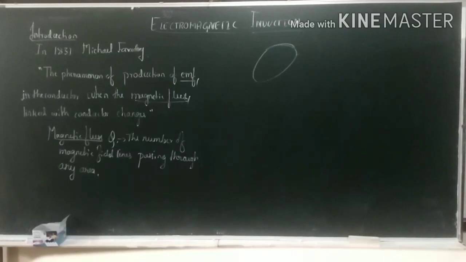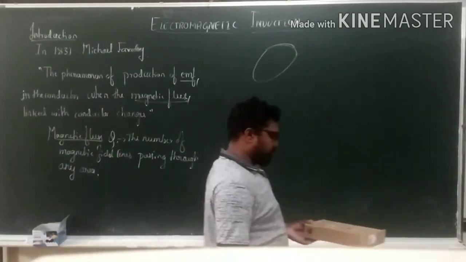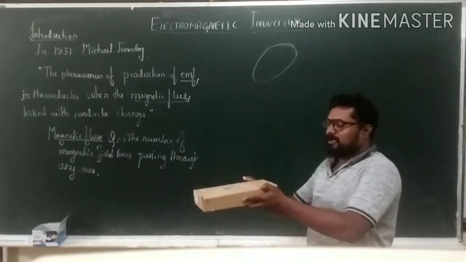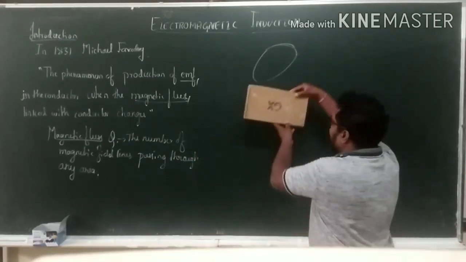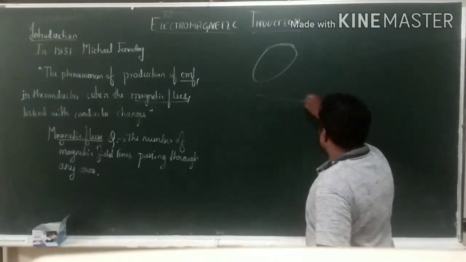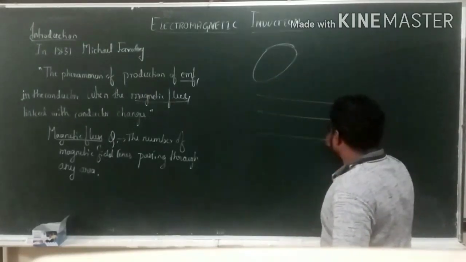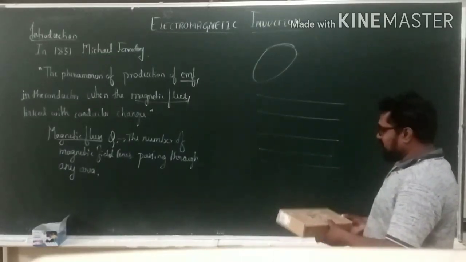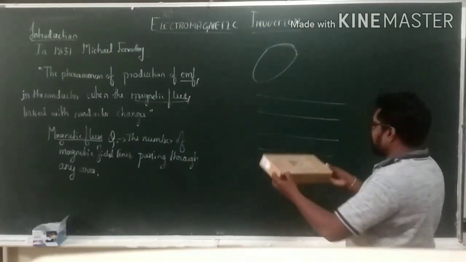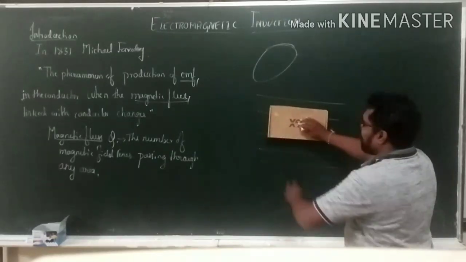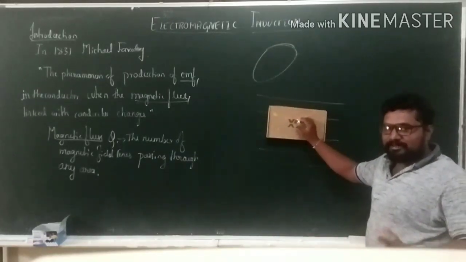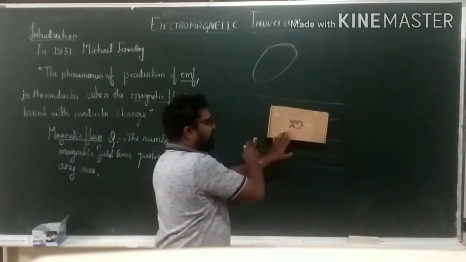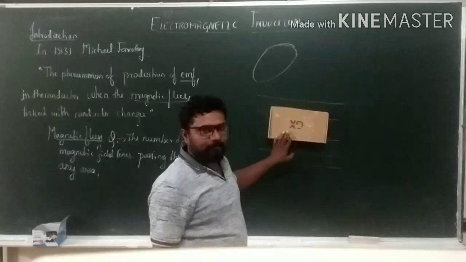This is what the area. Now I am going to keep that area, or any substance, inside the uniform magnetic field lines. So these are the magnetic field lines. I am going to keep that substance inside that uniform magnetic field. At that time, here you can see there are two magnetic field lines passing through this area.